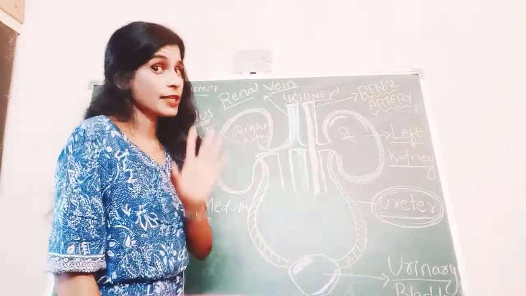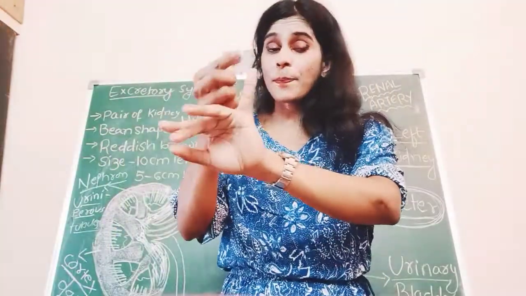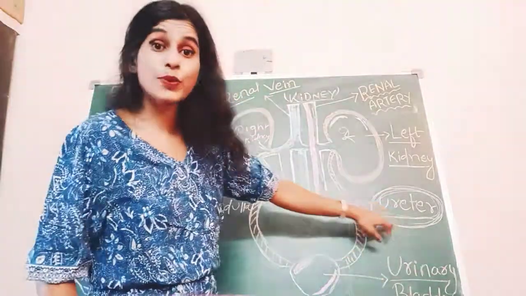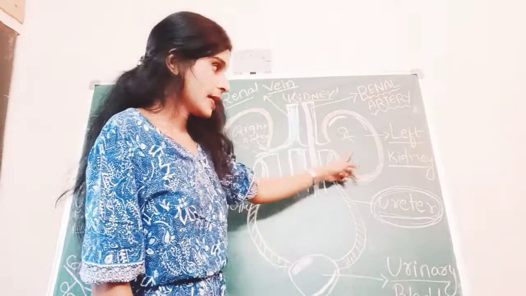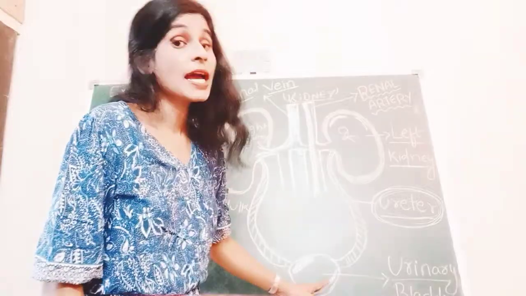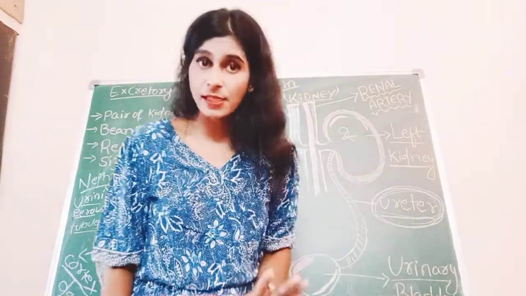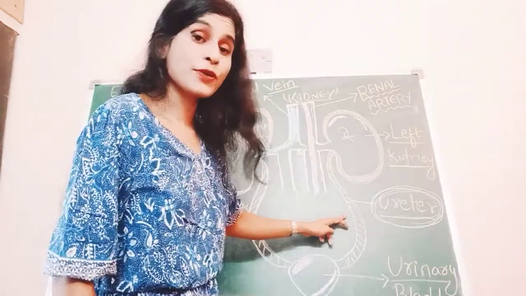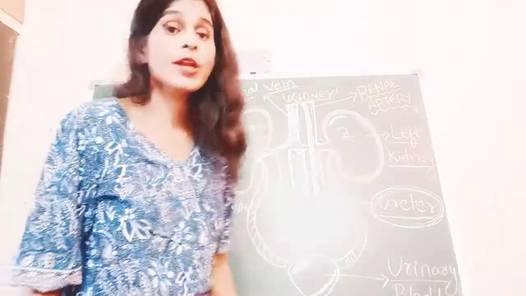Our excretory system consists of 4 things: a pair of kidneys, a pair of ureters, then urinary bladder and finally your urethra.